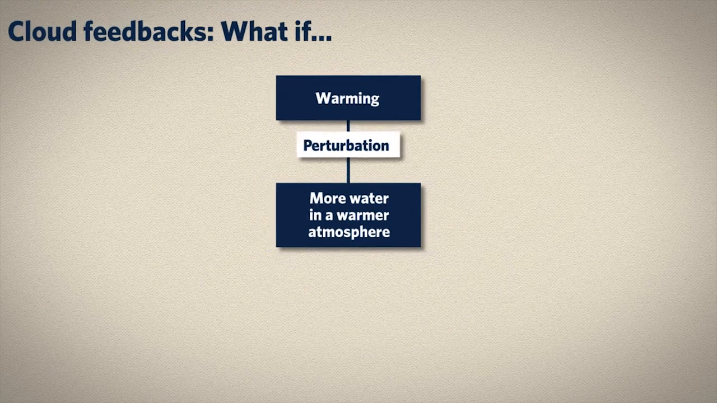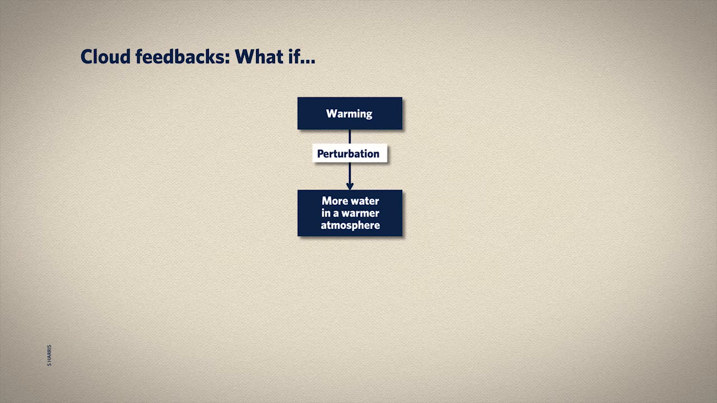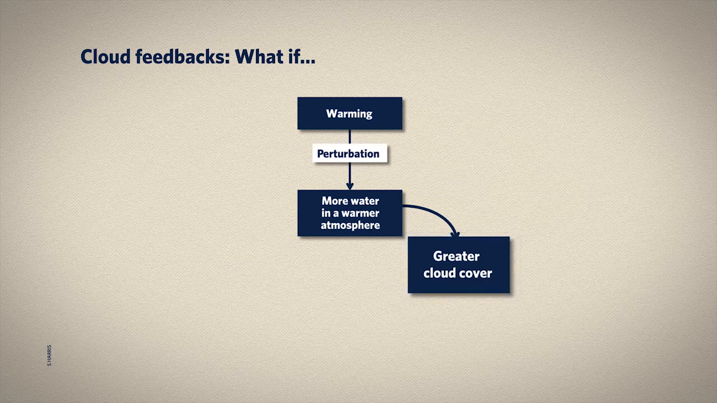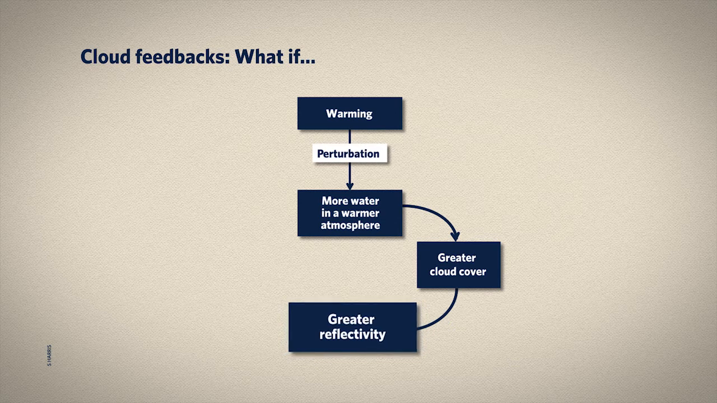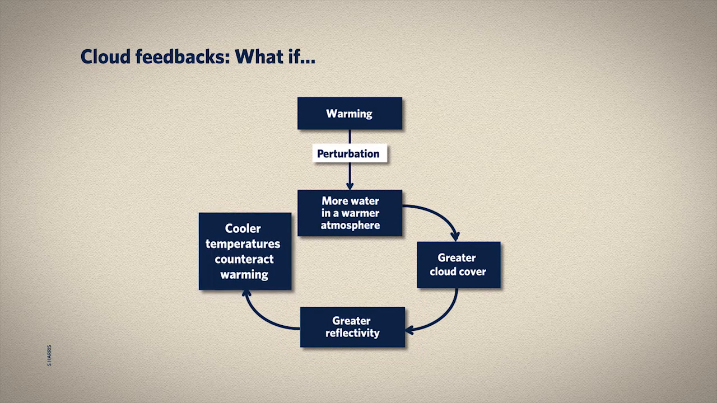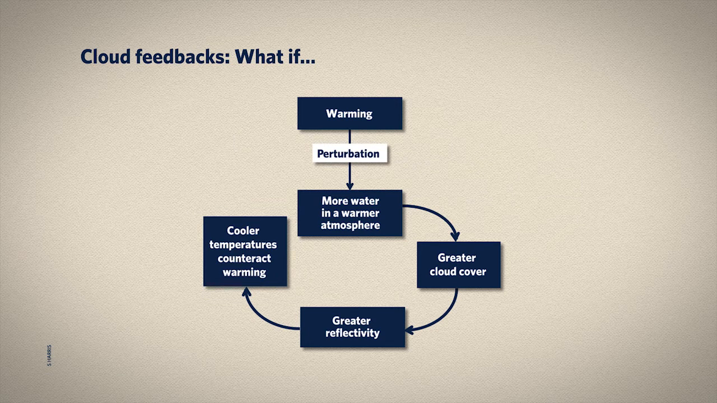So we have more water in the atmosphere. And if that extra water is in liquid or ice form, say as droplets or ice crystals in clouds, then cloud cover would increase. Then overall cloud reflectivity would increase. More incoming solar radiation would get reflected, and all that would counteract the warming. This would be a stabilizing feedback.